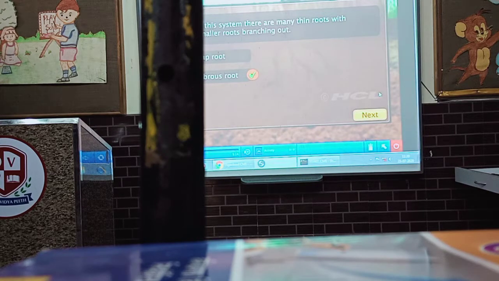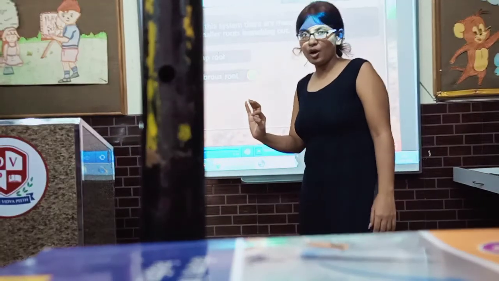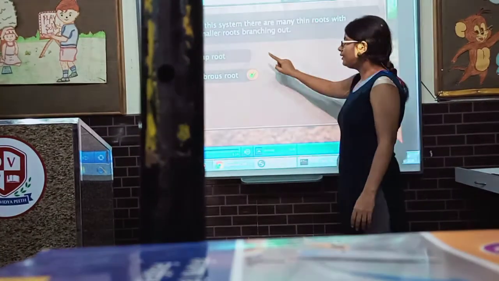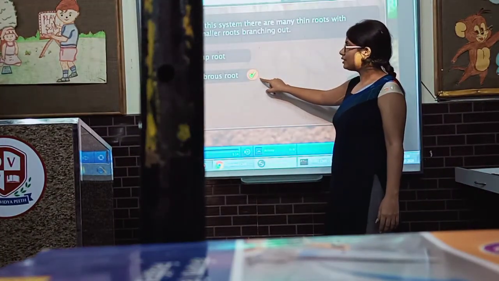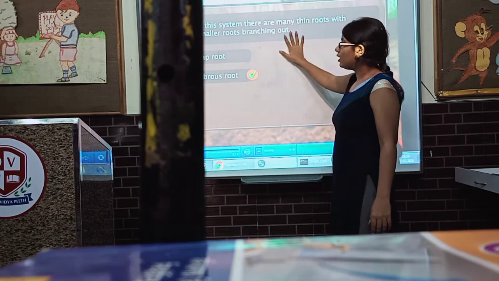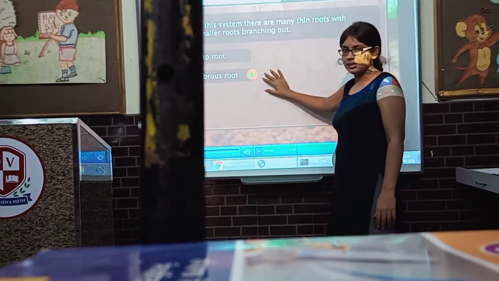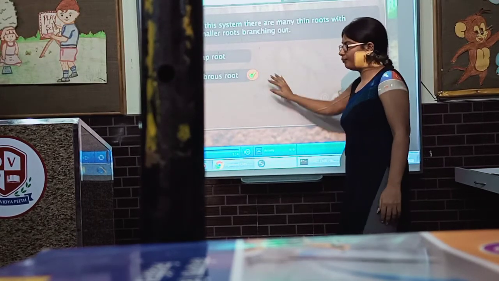So the answer is fibrous root. I hope you have all marked it correctly, right? Fibrous root is the answer. In this system there are many thin roots with smaller roots branching out. Is it clear to you?